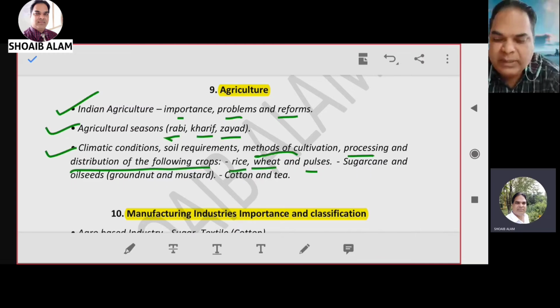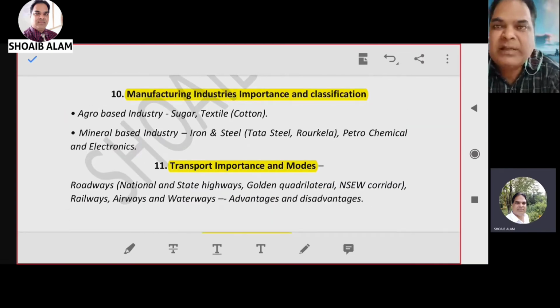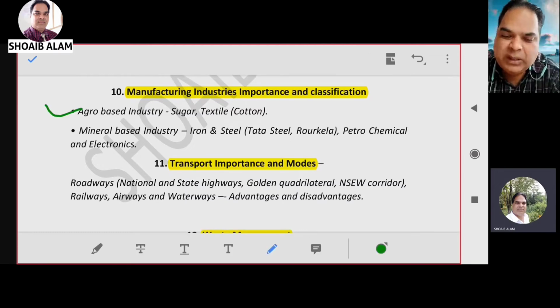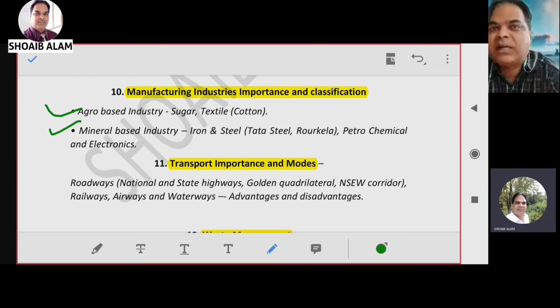Now the next one is manufacturing industries, importance and classification. Agro-based industries, you have to go through it. Within agro-based industries, you have to go through sugar and textile, especially cotton textile. Then mineral-based industries: iron and steel, Tata Steel, Rourkela. Then petrochemical and electronics. These are the topics which you have to prepare from chapter number 10. Very few chapters are included in the second semester, so no need to worry at all.